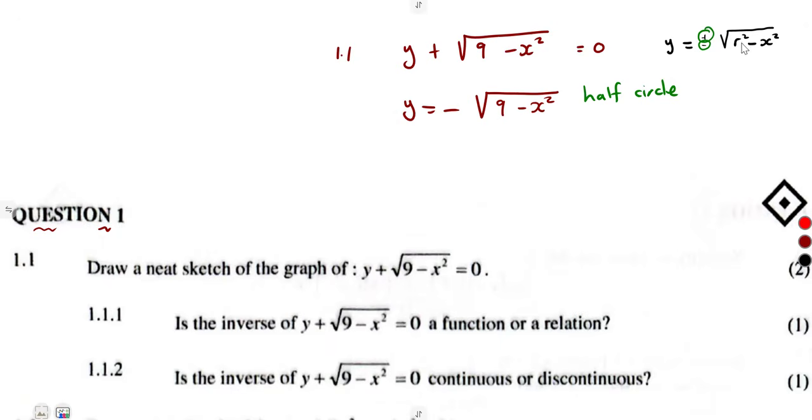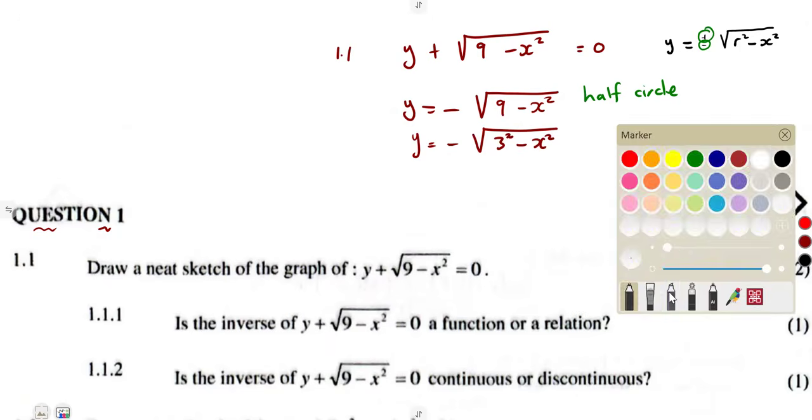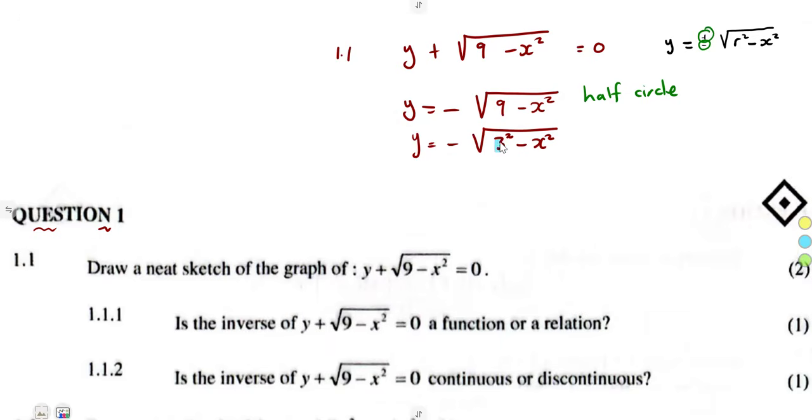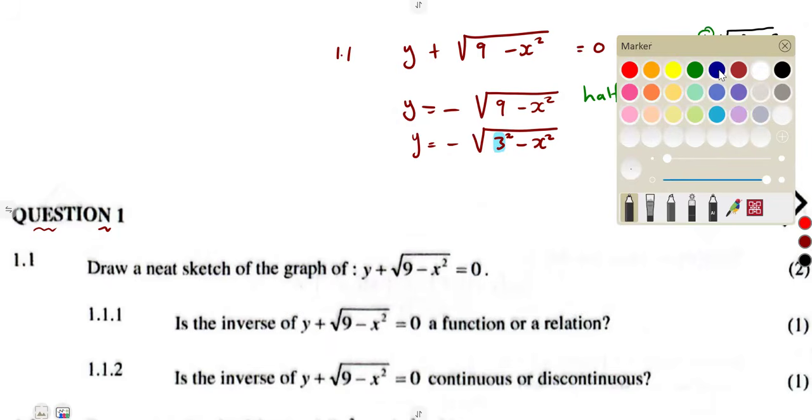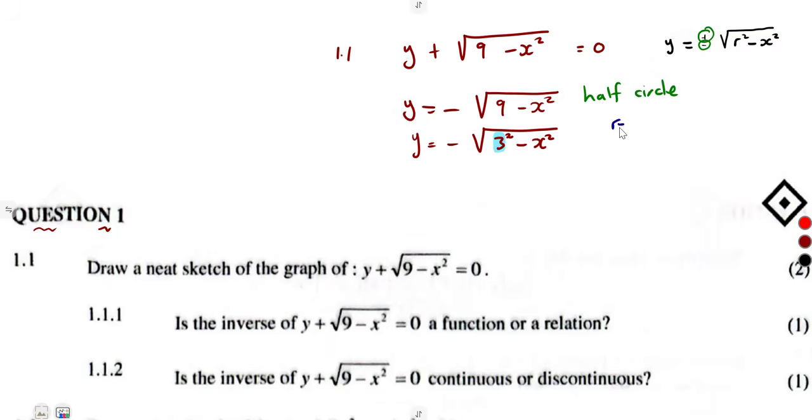Where r is the radius from r squared. So 9, remember, can be written as 3 squared. So this is the same as minus the square root of 3 squared minus x squared. From this format, guys, the format on its own tells us that this is our radius. So we are going to have a semicircle of radius 3 units.